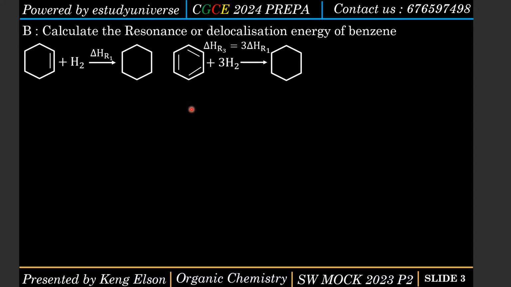All right, now let's see how we can convert real benzene to cyclohexane, that is hydrogenating real benzene. If I want to move from real benzene onto cyclohexane, the enthalpy change accompanying the reaction I can call delta H R2. That is what I'm going to have. So this is the hydrogenation of real benzene. The value of this was given, so we can definitely get it. But now, according to Hess's law, no matter the path taken from the reactants to the products, the path taken does not matter.